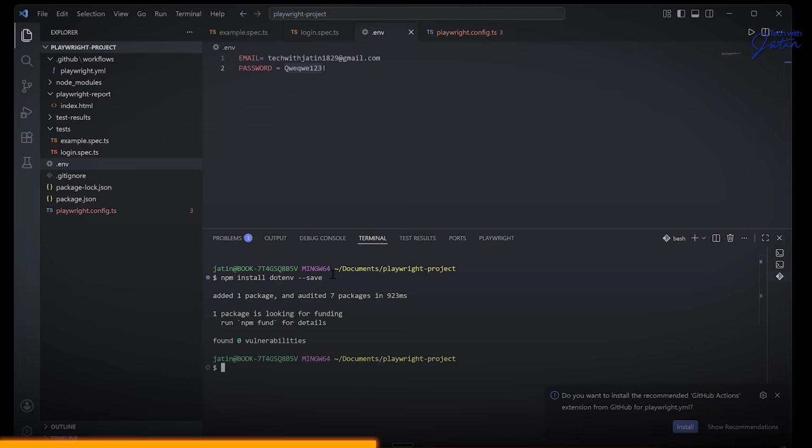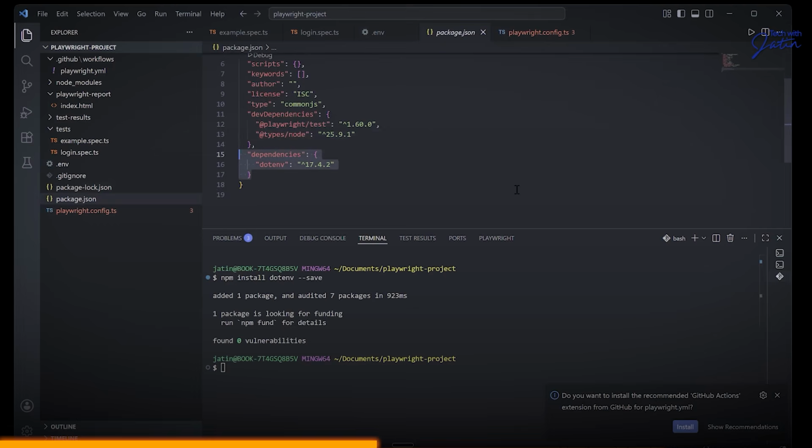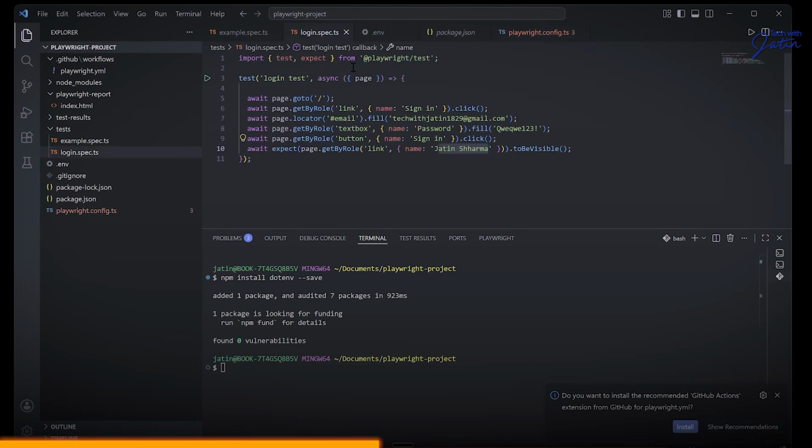And the moment I do this, congratulations, guys. You have added one more dependency in your project, which is going to be this .env. I hope this part makes sense. Are we on the same page? Now, where to use this? That is the main thing. Let's go back to your login spec.ts.